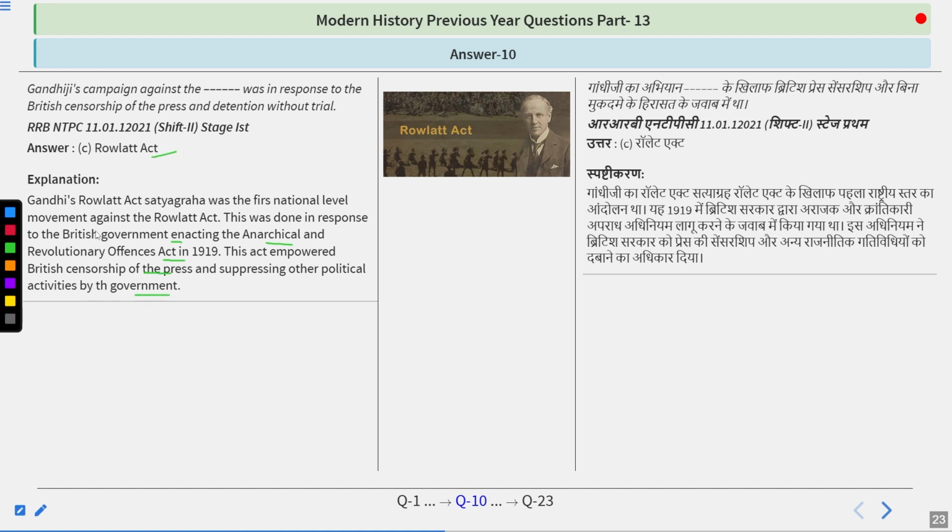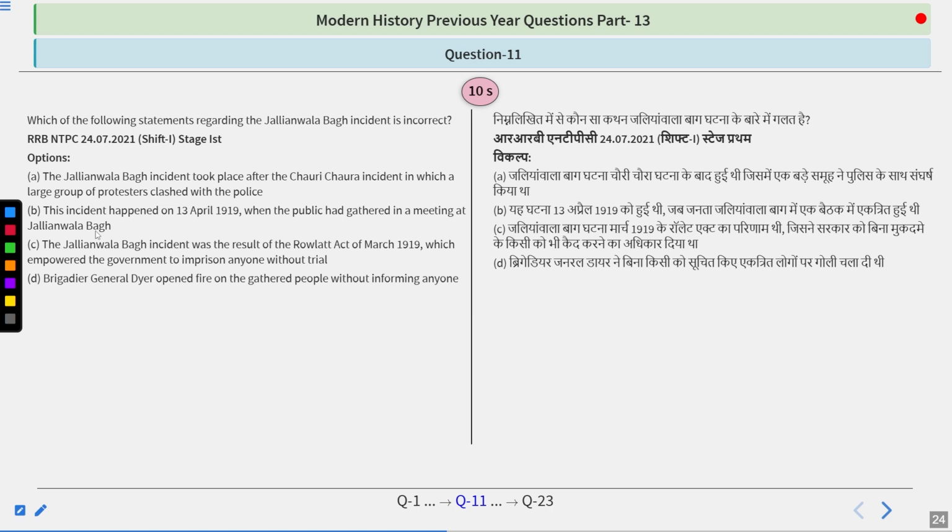So, I hope the questions we are doing currently will help you and you will never forget anything about the Rowlatt Act and later on also about the Jallianwala Bagh massacre. So, a question is there: which of the following statements regarding the Jallianwala Bagh incident is incorrect? The Jallianwala Bagh incident took place after the Chauri Chaura incident, in which a large group of protesters clashed with the police. This incident happened on 13th April 1919 when the public had gathered in a meeting at Jallianwala Bagh.